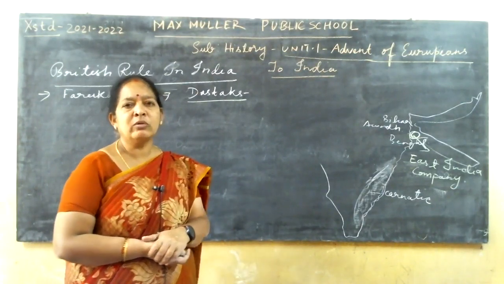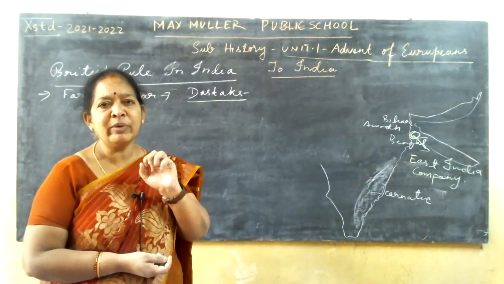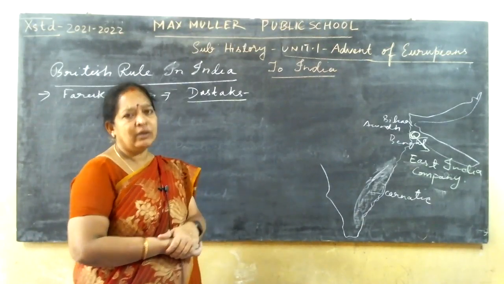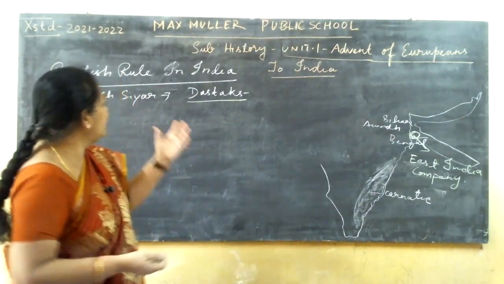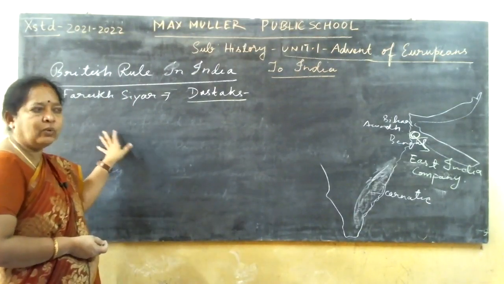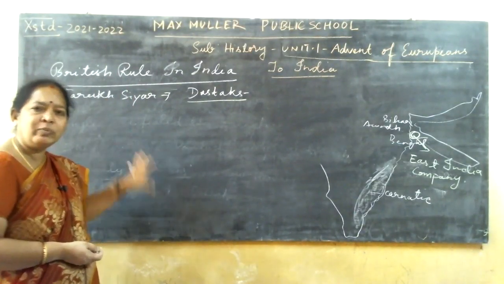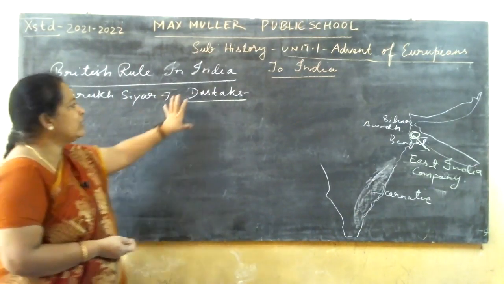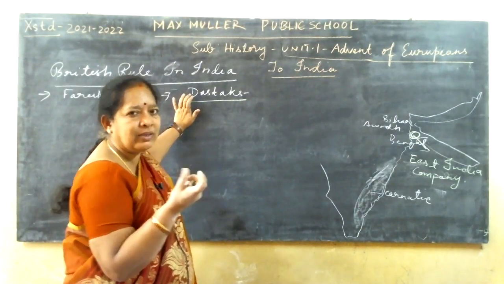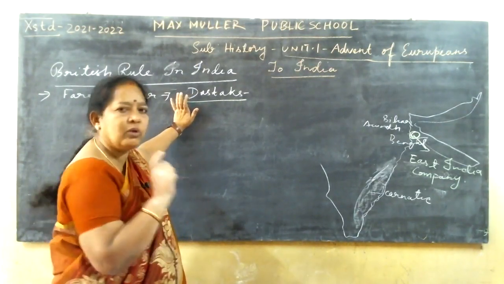Okay, so whatever trading will be done, on that they had to pay tax to our government, the Indian government. Indian government in the sense it was under the emperor. To this treasury, they had to pay the tax. So one dastak, suppose they had trade of 1 lakh, on that 1 lakh, whatever the tax was fixed, that much they had to pay.